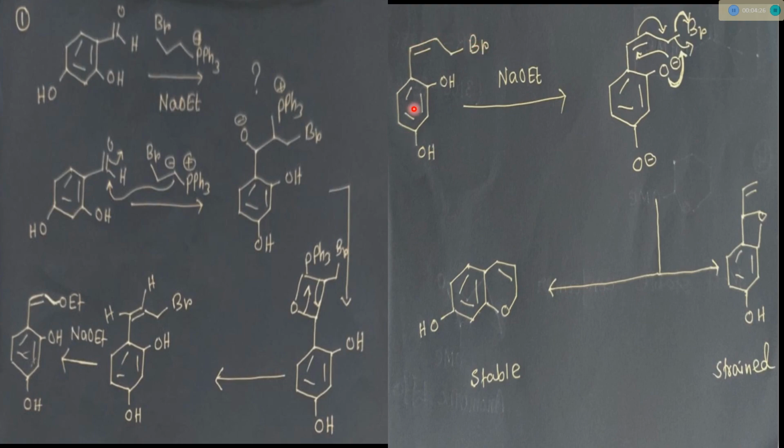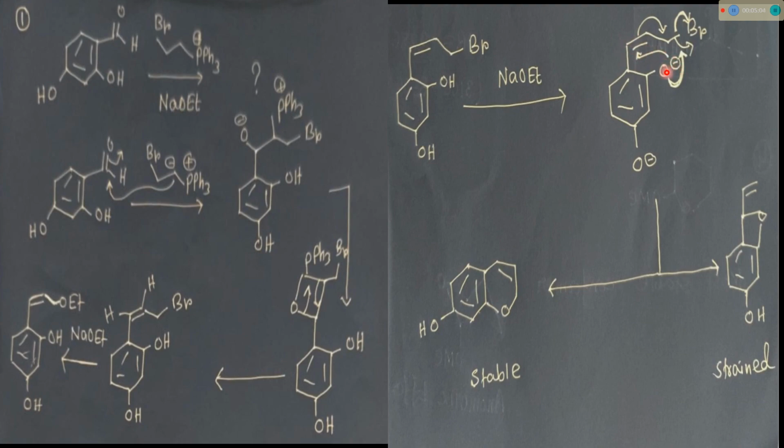See, this compound after the Wittig reaction, since there is base, in presence of base both the OH groups will deprotonate. Now see, in this case intermolecular nucleophilic substitution can occur, because the external nucleophile OH minus attacks these allylic positions. Now this is an internal nucleophile, so it can attack this allylic position, or this position.